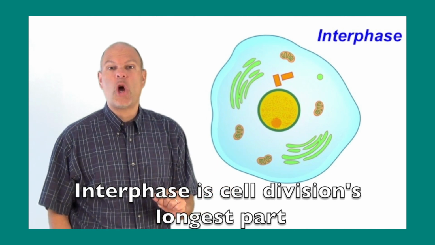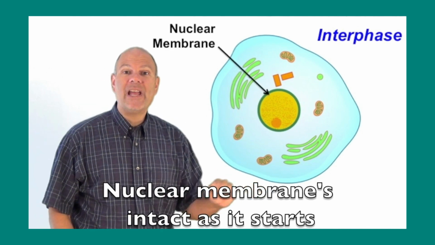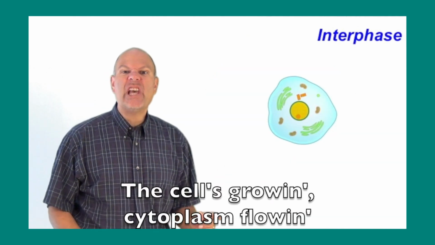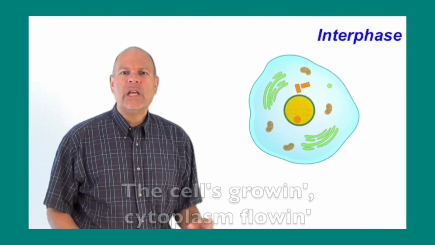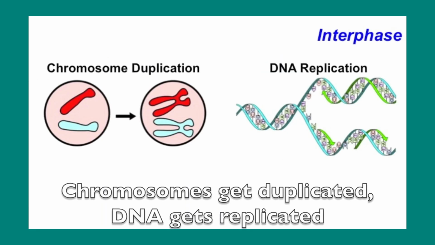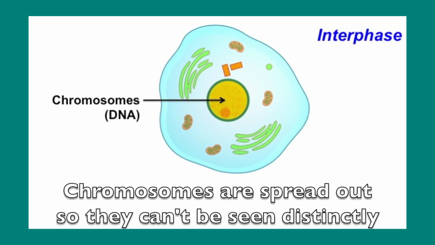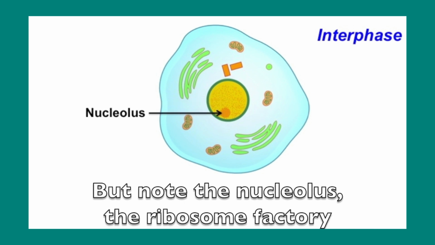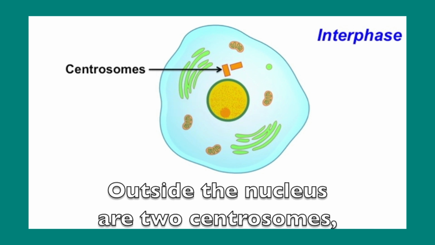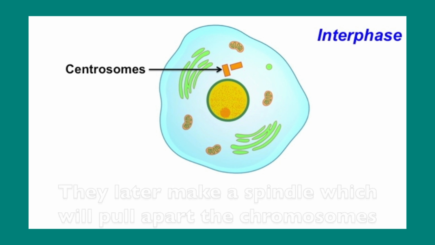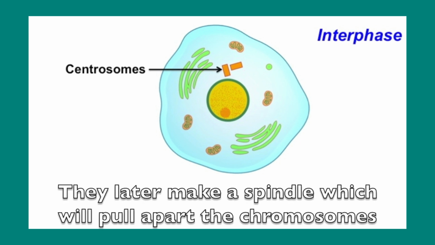Interphase of cell division's longest part. Nuclear membranes intact as it starts. The cell's growing, cytoplasm flowing, chromosomes get duplicated, DNA gets replicated, chromosomes are spread out so they can't be seen distinctly, but note the nucleolus, the ribosome factory outside the nucleus, the two centrosomes. They later make a spindle which will pull apart the chromosomes.